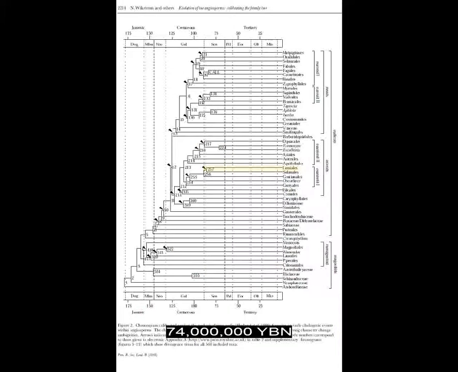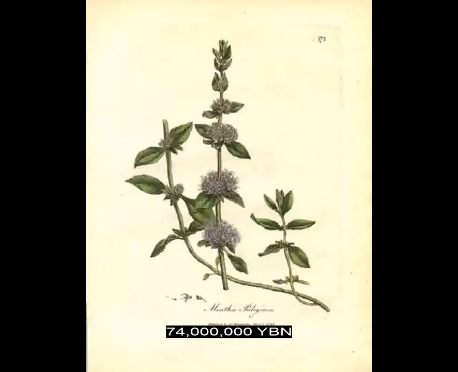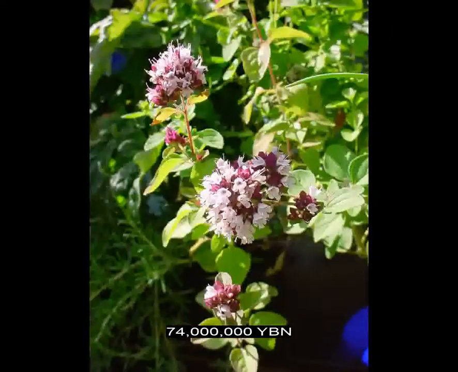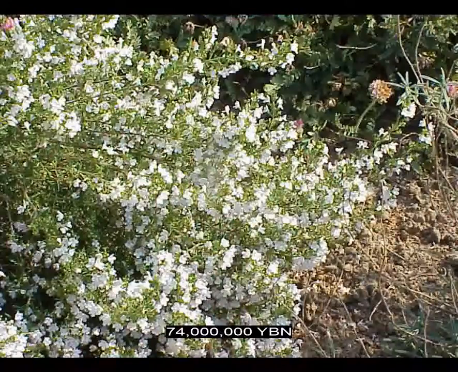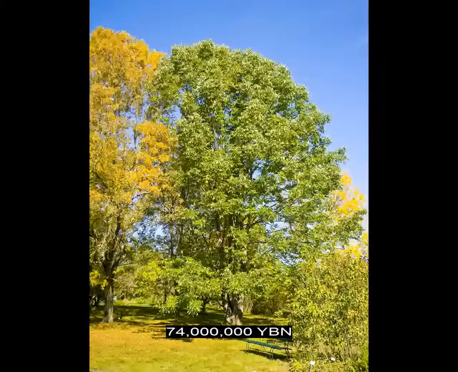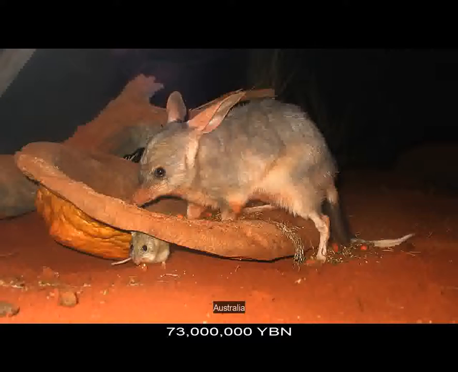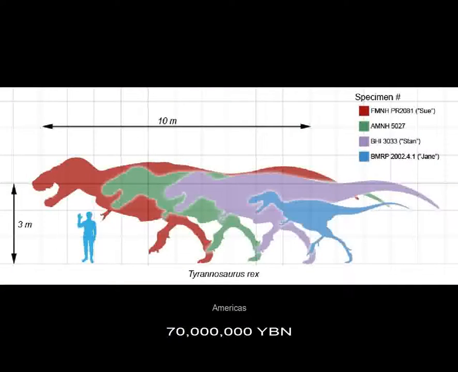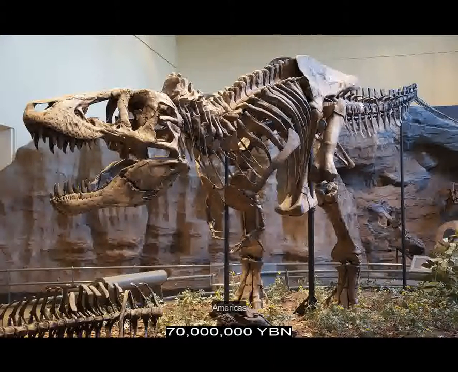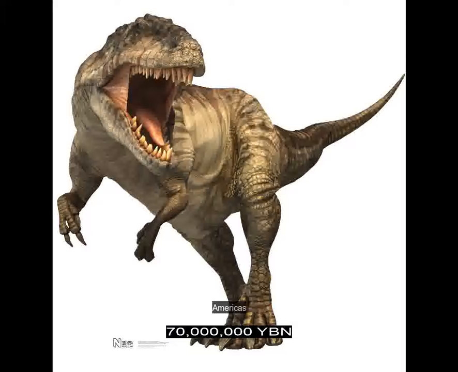Asterids, lamiales evolve, ancestor of many spices: mint, basil, marjoram, oregano, rosemary, sage, savory, thyme, teak, sesame, olive, ash, lilac, and jasmine. Marsupials, bandicoots, and bilbies. Two theropods are top predators: Tyrannosaurus rex in North America and Giganotosaurus in South America.